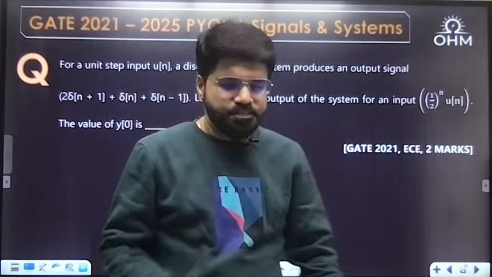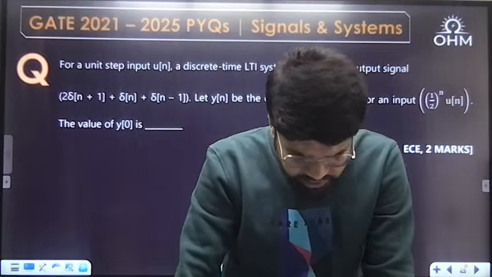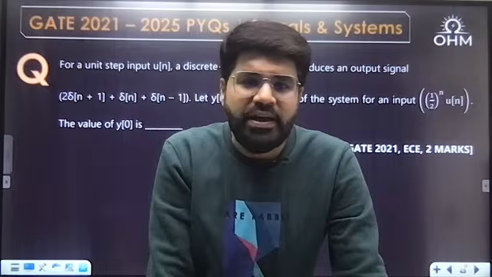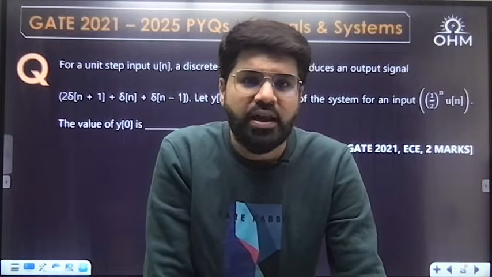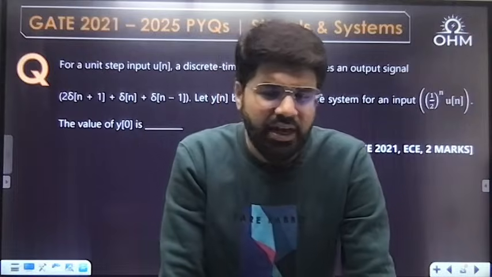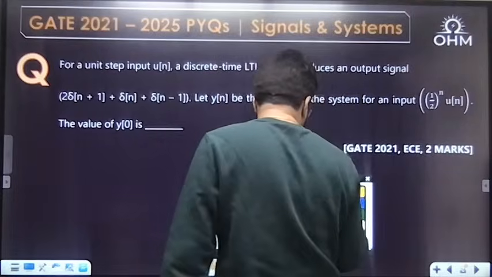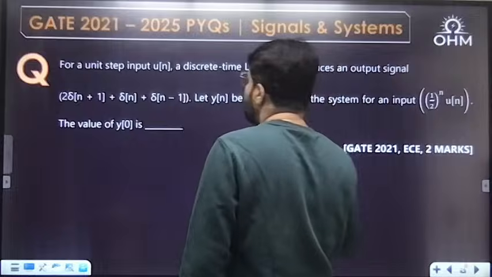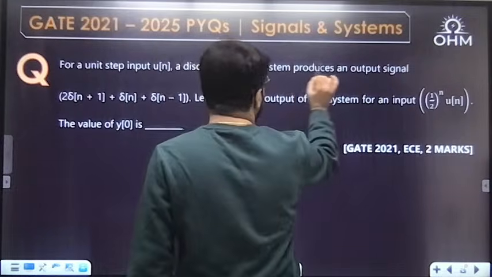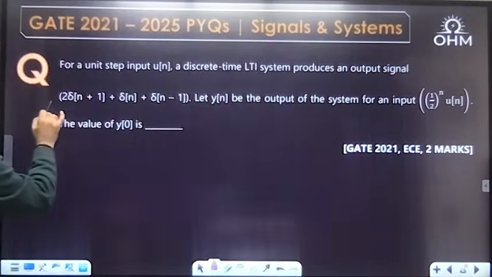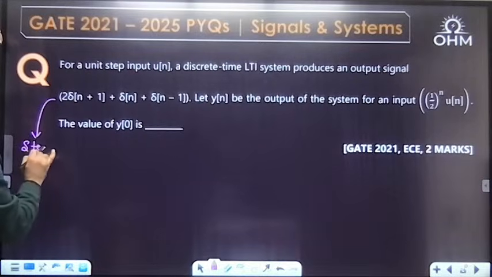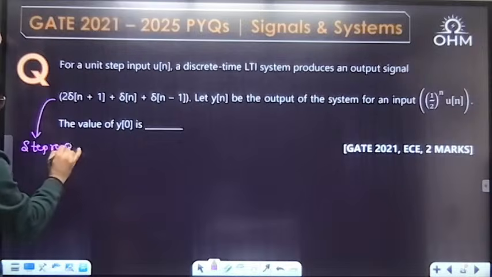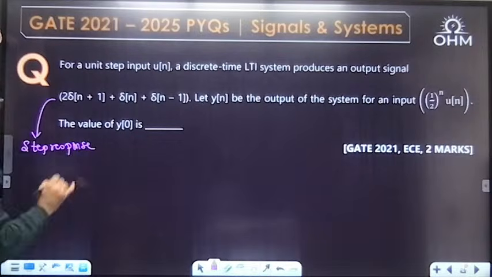Now let me tell you, for this question, commonly you might find solutions with respect to Z transforms, but it is not necessary. I'll tell you a simple method without using Z transform. What is given to you? For the unit step input, the discrete time system produces this output. This is the output due to unit step input. Output due to unit step input is known as the step response.